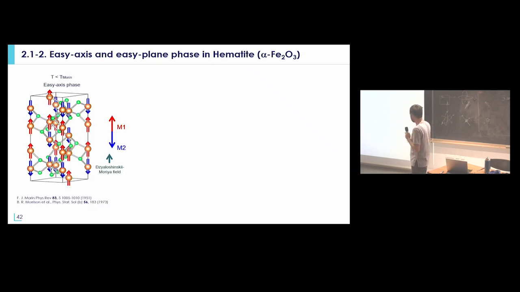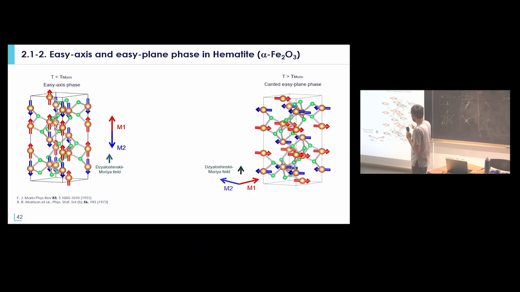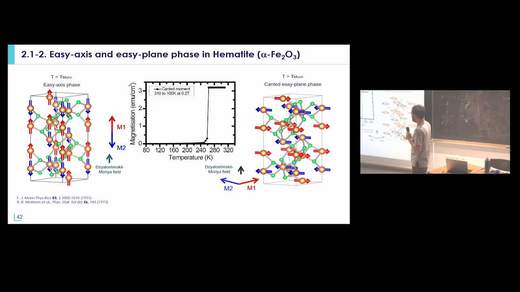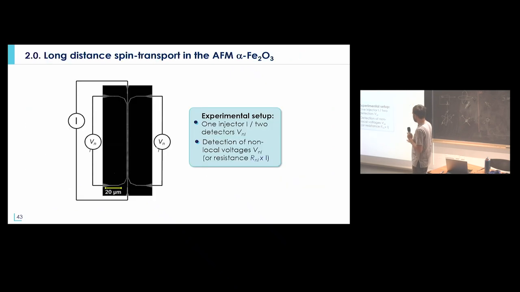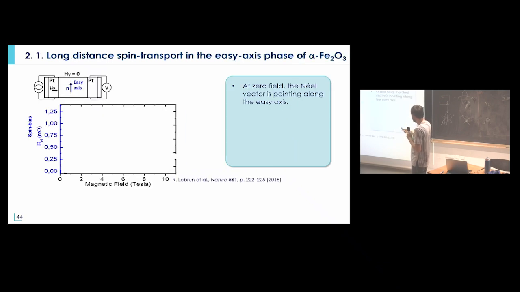So then what we did was to do a similar experiment to the one done on ferromagnets. In the case of iron oxide, this can be done in both the easy plane phase and the easy axis phase. And you have circularly polarized magnon mode only in this low temperature phase. So you put a heavy metal strip on top and you try to detect the propagating signal with these two heavy metal detectors. And this is what we could observe. And I will go extremely fast just to show you the proof of concept.